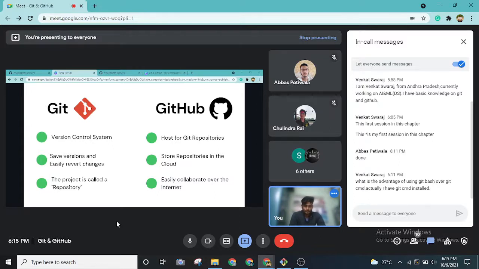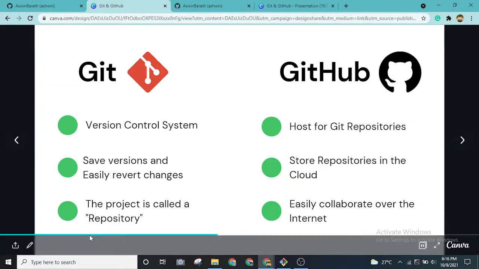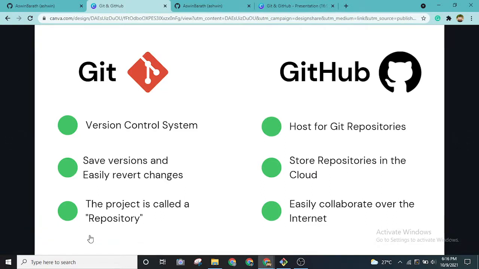Moving on, there are some special features in Git. Git stores versions in the local repository. I'll be using the word repository a lot of times. A repository is as simple as a project. A project is called a repository in technical terms. It's just a technical term. We use Git to make sure that we save all of our code properly, and we can collaborate with each other using GitHub.